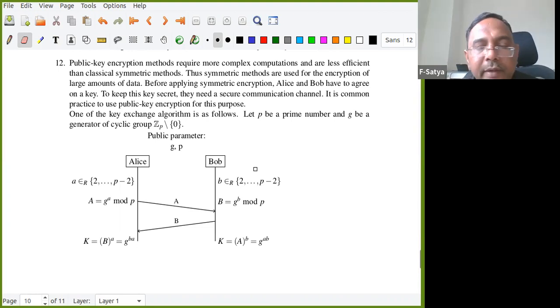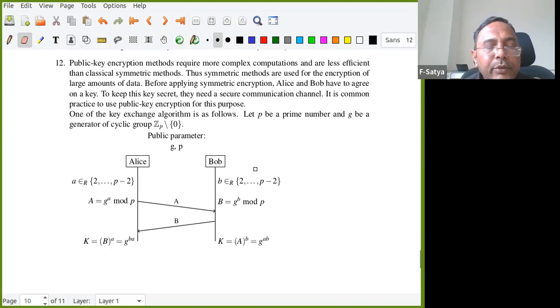What are the public parameters here? Everyone, G and P are publicly announced. Bob is telling everyone that G and P, or otherwise, these two people now assume that key exchange is between Alice and Bob. So they choose some G and P. That is they announced, right? Publicly. Okay.